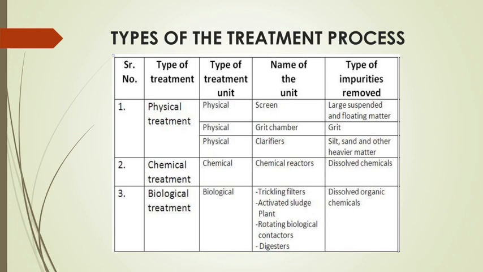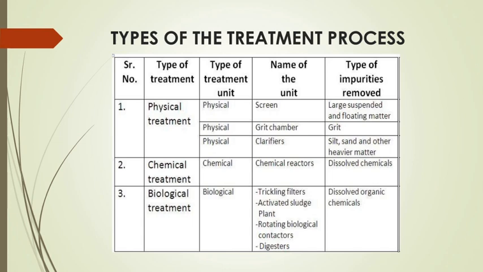The next one is the grit chamber. The grit chamber is the second physical treatment unit, which is used for the removal of grit. As we know, grit includes sand, ash, cinder, eggshell, silt, clay, glass pieces and broken crockery pieces. The diameter of grit is less than 0.2 mm, and the specific gravity of grit is 2.0 to 2.6.